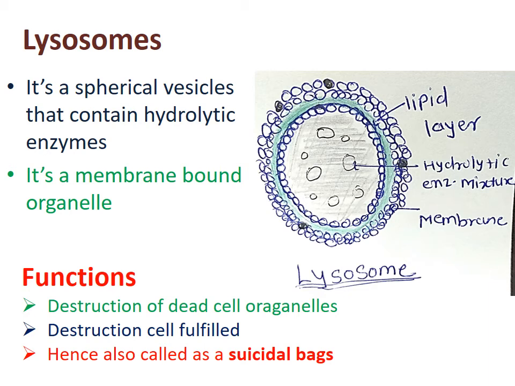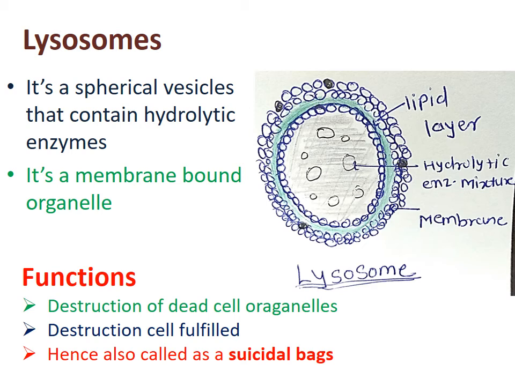You can see in the diagram the lipid outer layer and the inside material, which is a hydrolytic enzyme mixture. That enzyme mixture is very important to the lysosome's role. The main function of the lysosome is destruction of dead cell organelles. Whatever unnecessary organelles are inside the cell, the lysosome engulfs or destroys them.